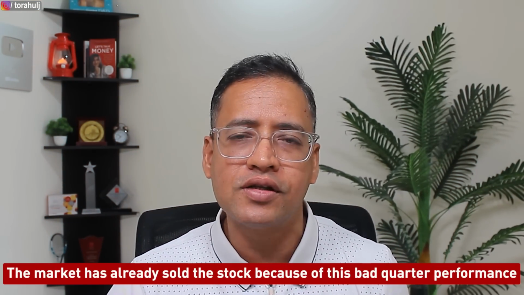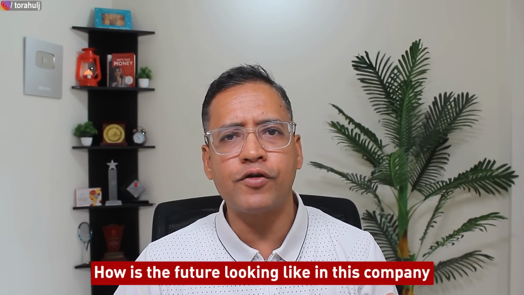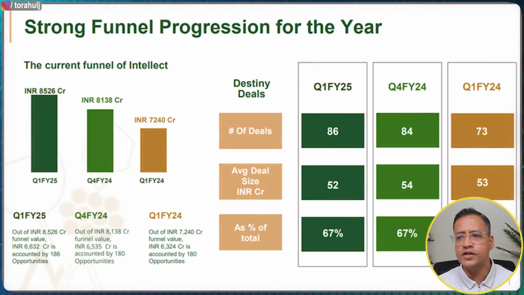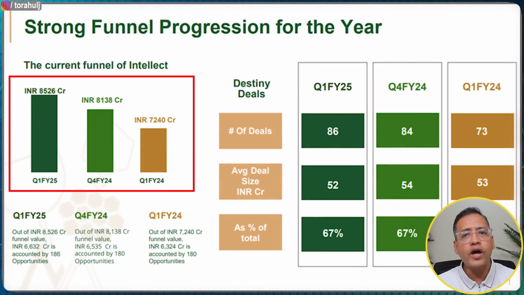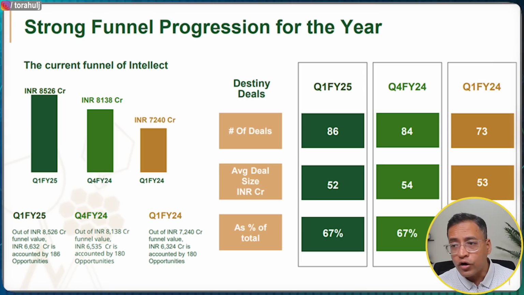Point number 3 is how the future looks for this company, and if you look at the order book of this company, you will see that the order book has been growing consistently. But one important point here is that although the order book has been consistently going up, why were the revenues down last quarter? For me this could be a cause of concern, that the risk may play out here.